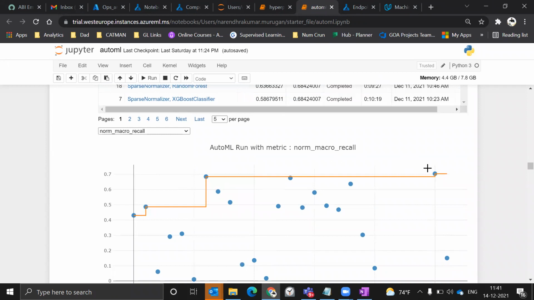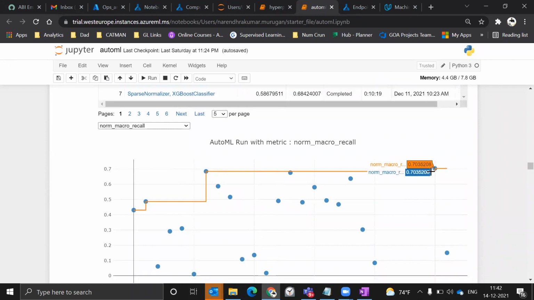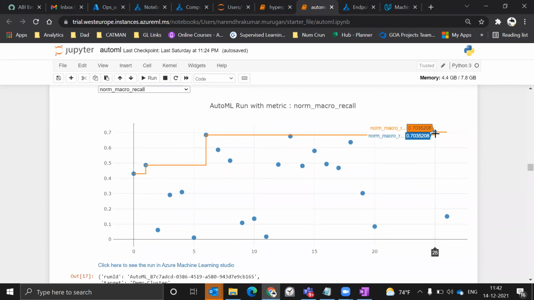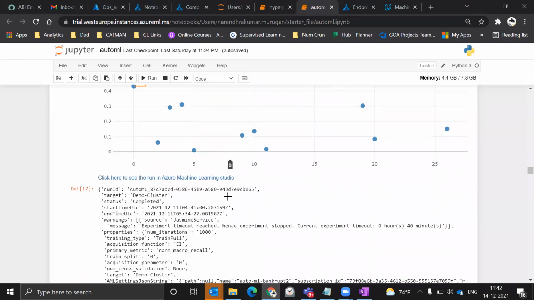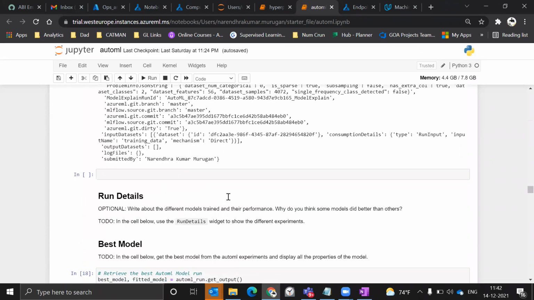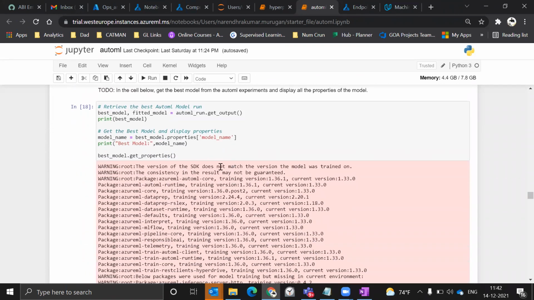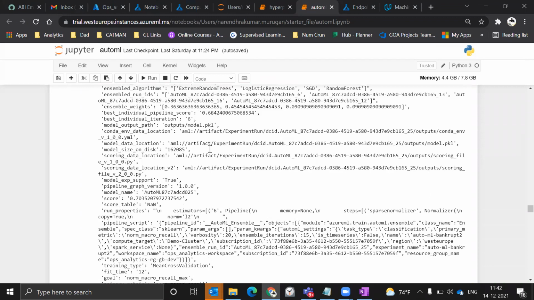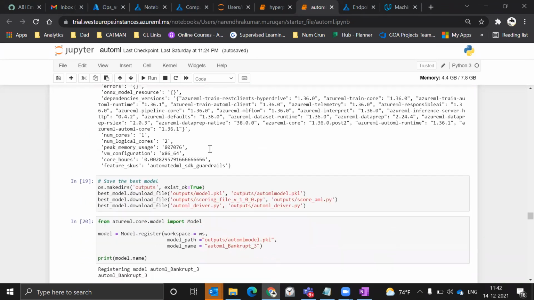model has an accuracy of 0.70, which is way better than the hyperparameter tuning model, which was at 0.25. So for deployment, I am using the AutoML model, the best model coming from AutoML, which will be deployed. So let's quickly check.